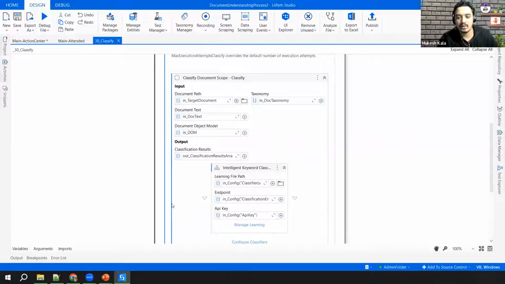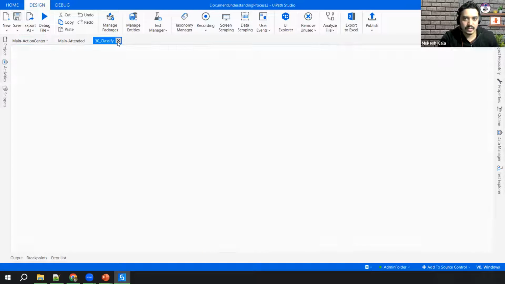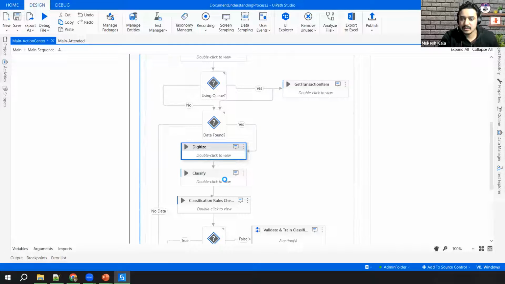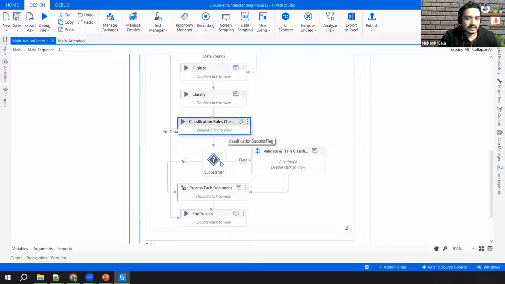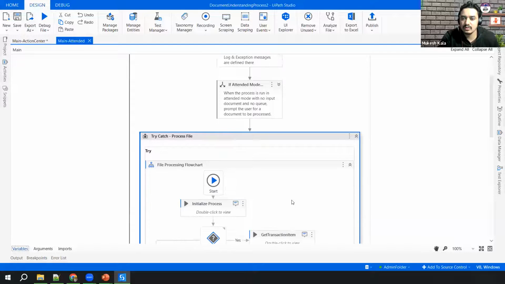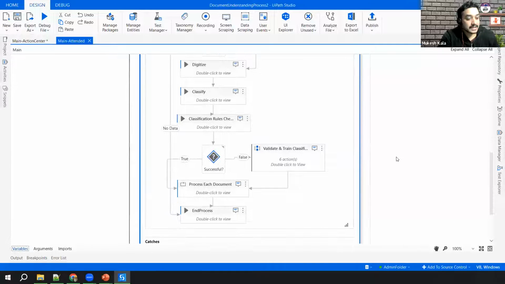But if you use this, all of this setting is by default done by this framework for you, which is called the DU template, right? And if you just keep going here, the same thing happens. Classify, do you get the classification result? Is the flag successful? If it is false, you go here. If it is not, you go here, and then you end the process. The same if I go for the attended, this one was for unattended, where it is going to Action Center. In the attended one, it is going to have the same flow. See, exactly the same thing, right?